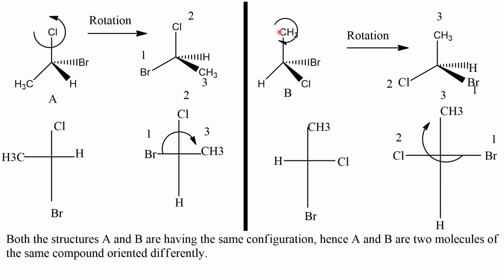So about this carbon-carbon bond, I am doing a rotation. So when I rotate, this chlorine will occupy the place of hydrogen, and the hydrogen will go back, and bromine will occupy the place of chlorine. So after rotation, I am getting this structure.